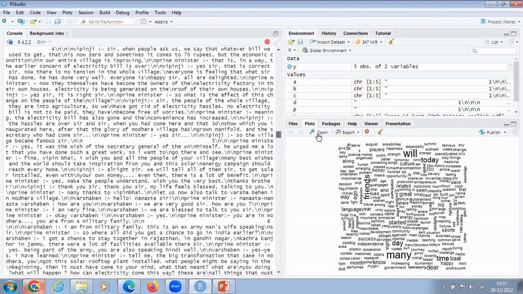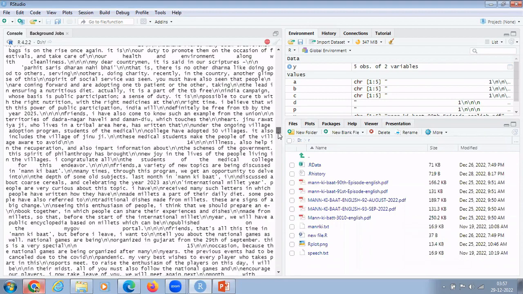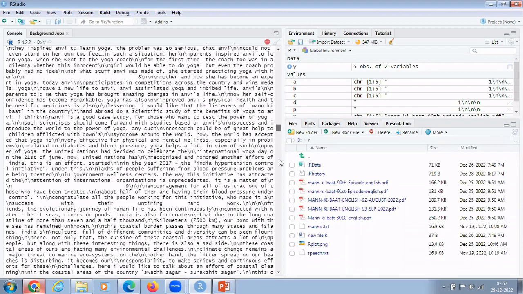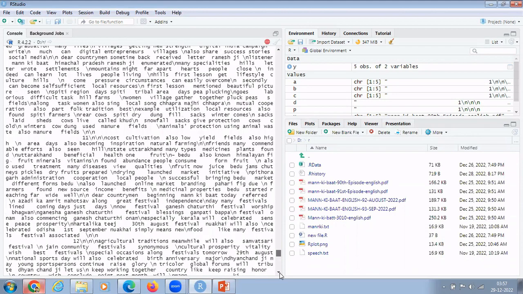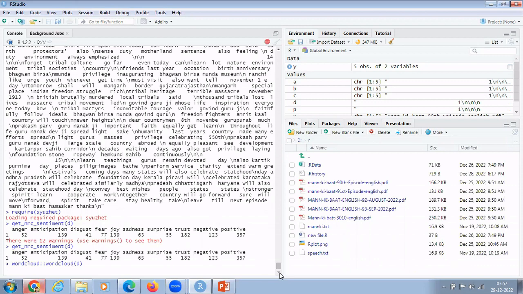So you go with this sentiment analysis. You can take any blog, you can take any book or anything else, and conduct this sentiment analysis.